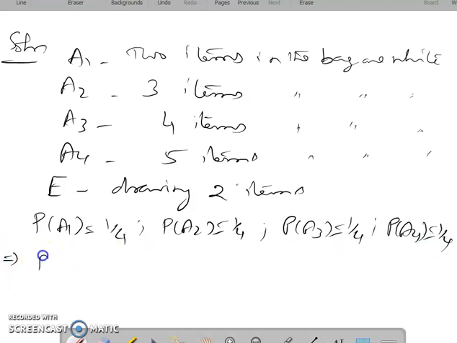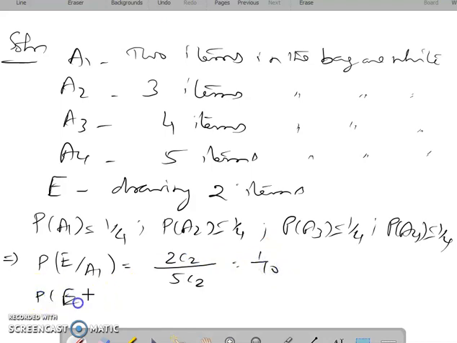Then you need the probability values of E given each event. Suppose 2 items in the bag are white. Then drawing 2 white items here, the bag contains 5 items in total, therefore 5C2, but already 2 items in the bag are white here, therefore drawing 2 white items, 2C2 by 5C2, therefore you can get the value as 1 by 10.